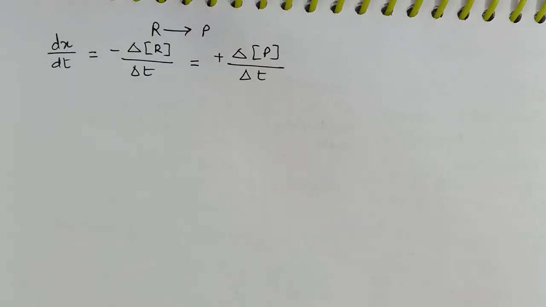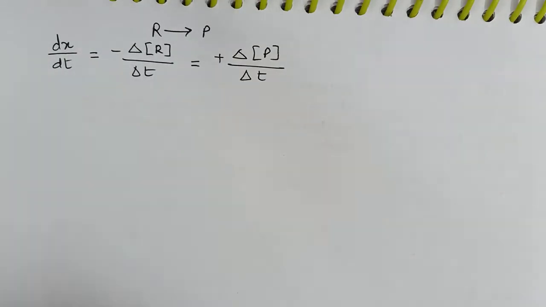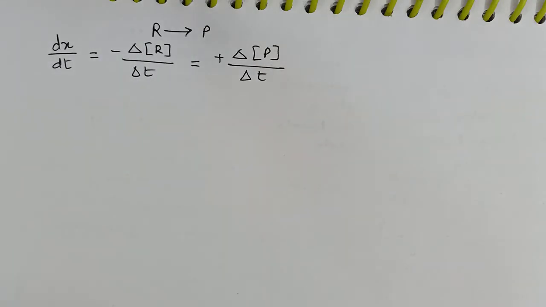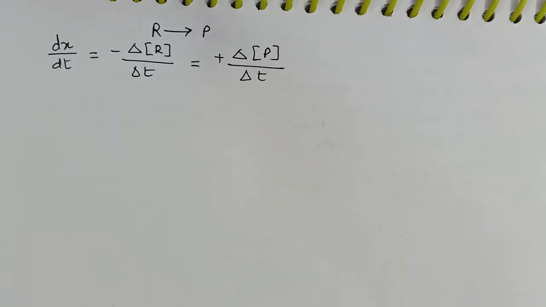So just now we have seen that if any reactant is getting converted to product, its rate can be given as the change in the molar concentration of reactant or the change in the molar concentration of product. Remember one thing, by whatever amount the reactant's concentration is decreasing, by the same amount the product's concentration will increase. This was a very simple reaction.